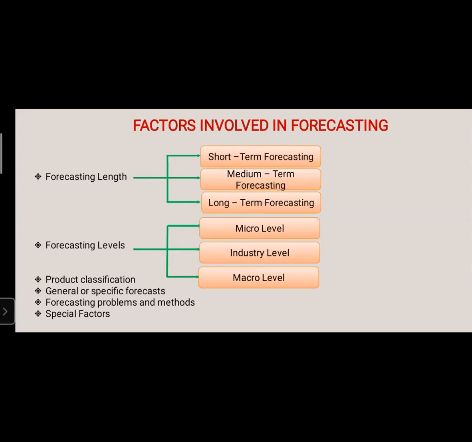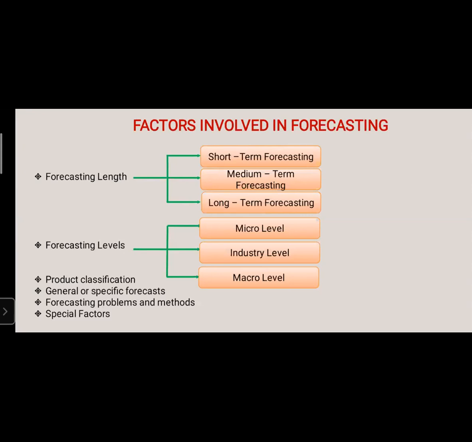Whatever the type, short term, medium term or long term, you are going to state how much time is to be taken for a certain type of product. So that is nothing but a time horizon. Forecasting length, the other name is time horizon, and it has three types: short term forecasting, medium term forecasting, and long term forecasting. The second one is forecasting levels: micro level, industry level, and macro level. The third is product classification. Fourth, general or specific forecast. Fifth, forecasting problems and methods. Sixth is special factors.